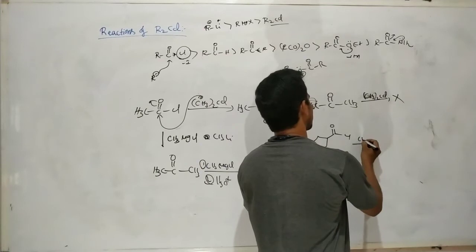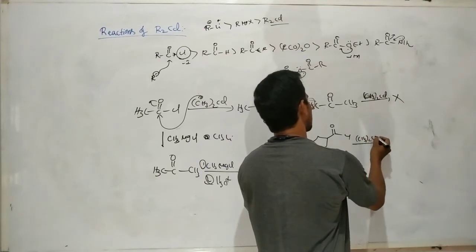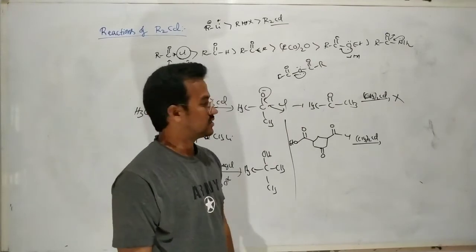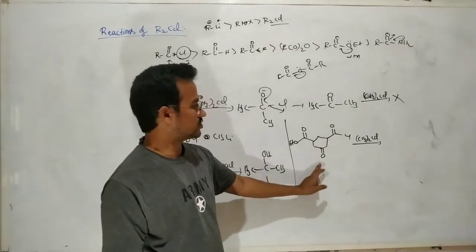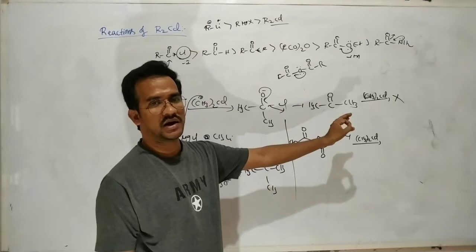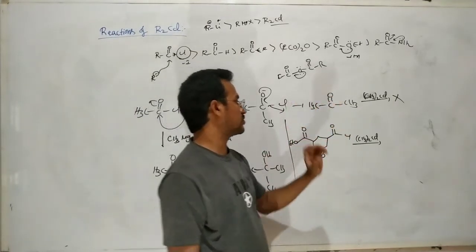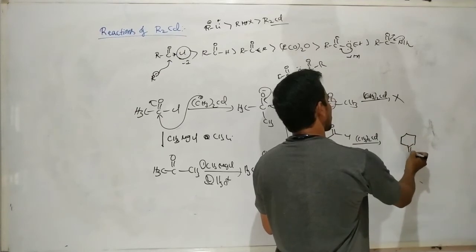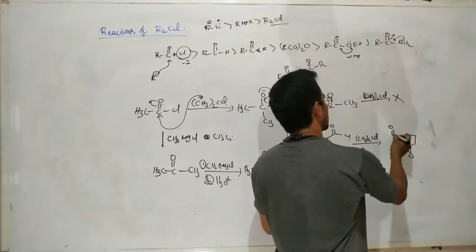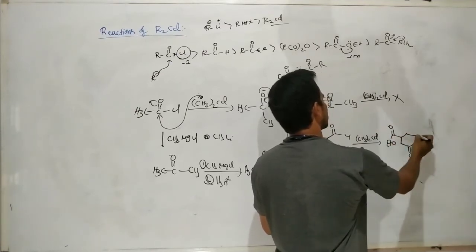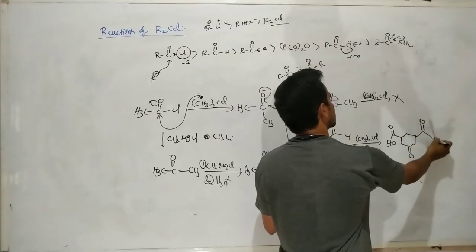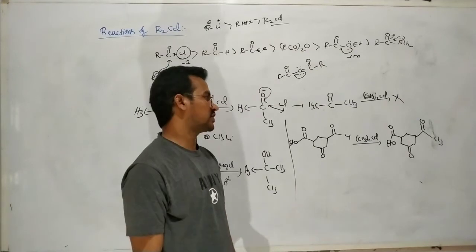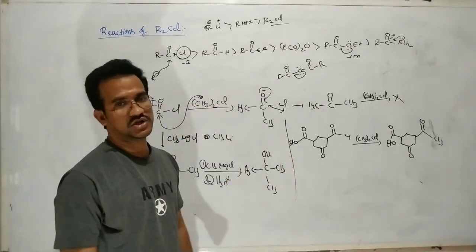This on reaction with dimethyl cadmium: acid halide is the most reactive, so it reacts only with the acid halide, and the remaining ketone and ester functional groups remain the same. Just one equivalent of dimethyl cadmium is consumed, and you get the ketone product.